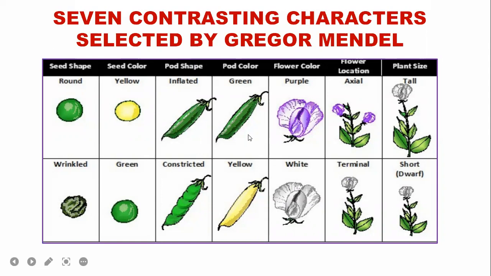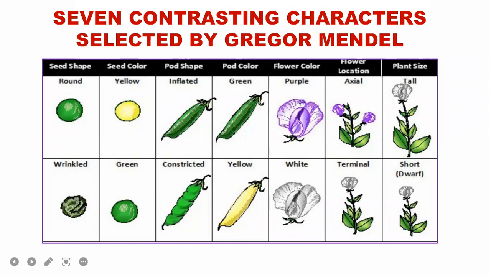And then look at the color of the pod. It is green or it is yellow. See, look at the color here. Coming to the seed color, yellow, green. Coming to the pod color, green, yellow. Contrasting things. And then the flower color. Flowers are purple or else white. Purple and white. And then flowering position. See, look at that, axial, terminal.